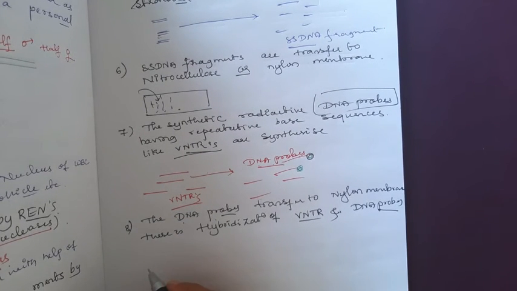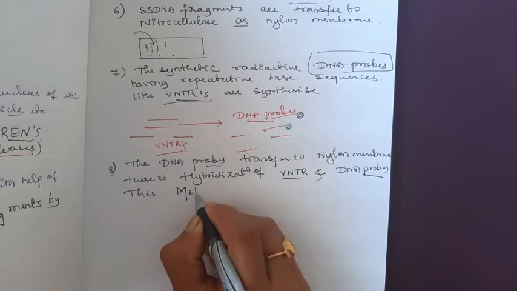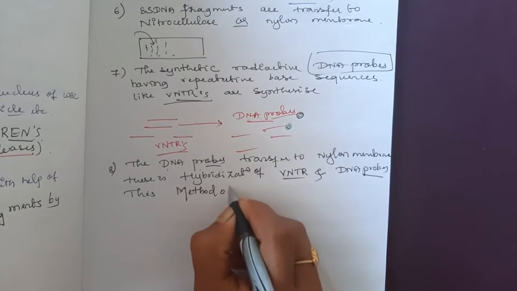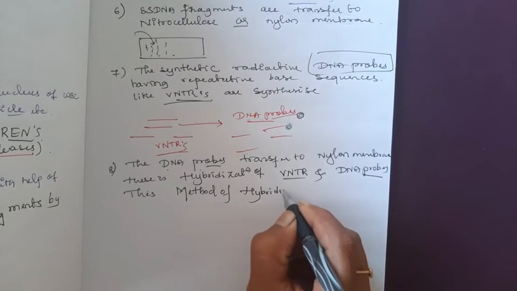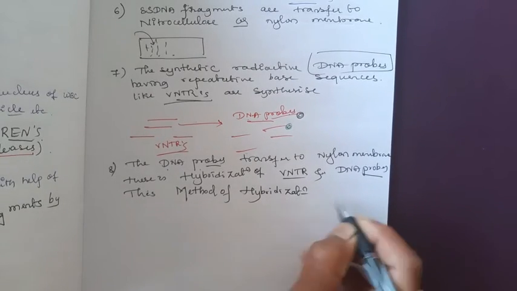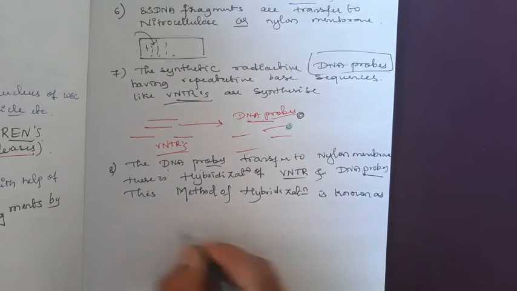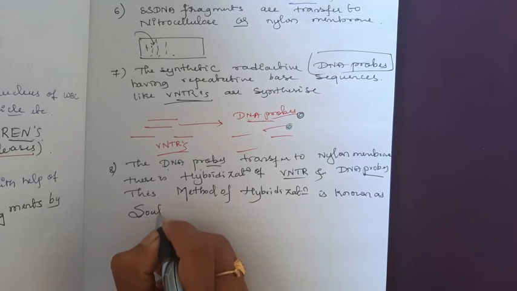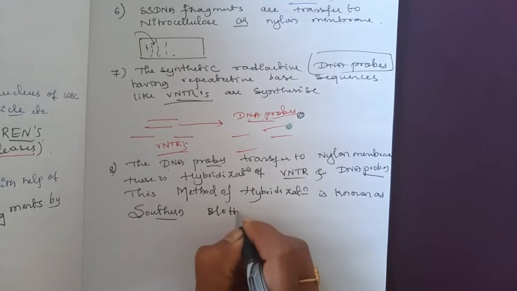This method of hybridization is known as Southern blotting.